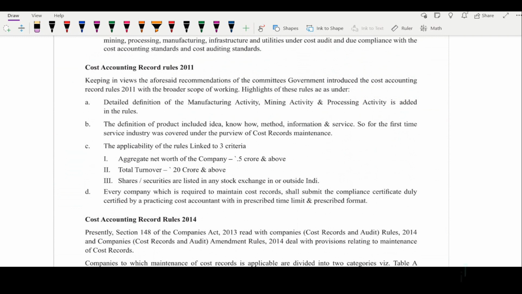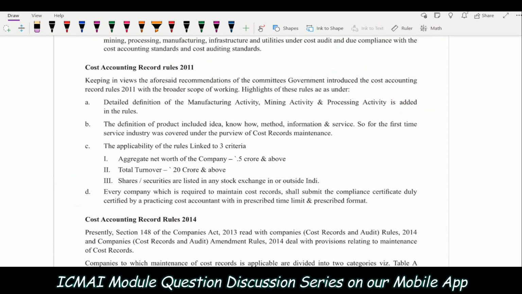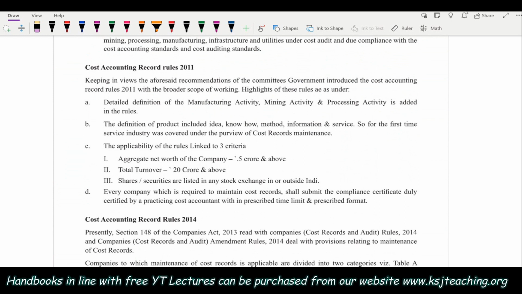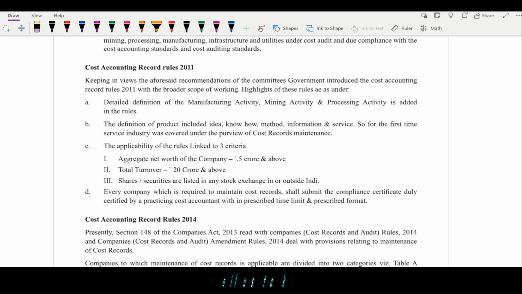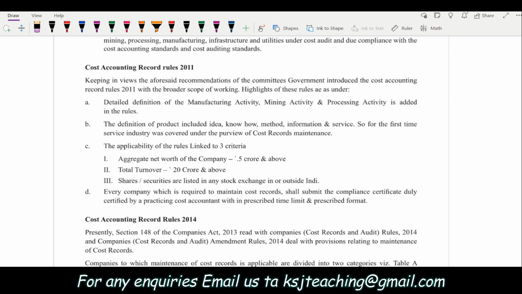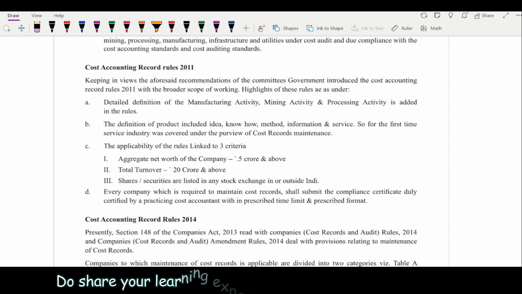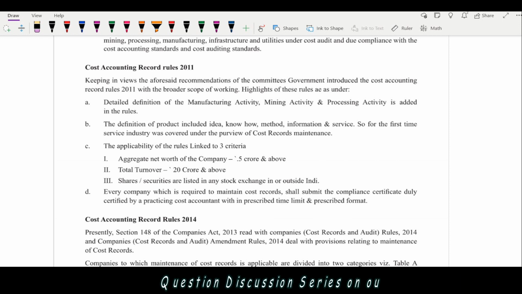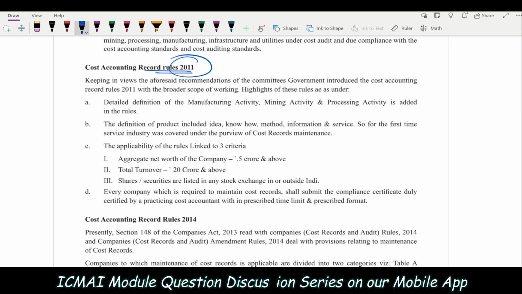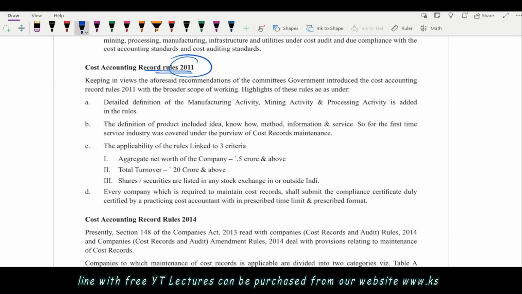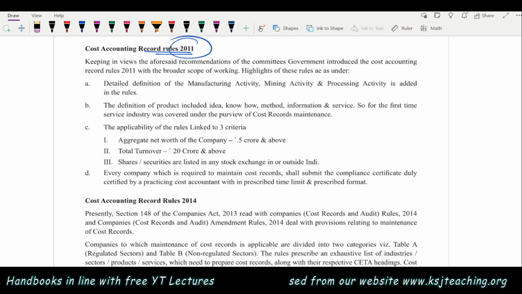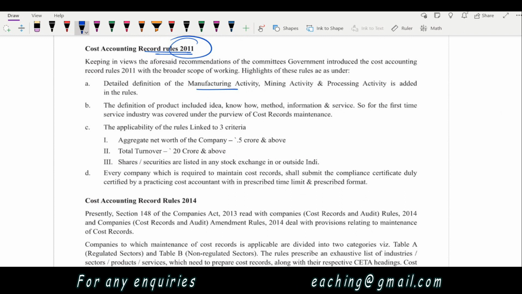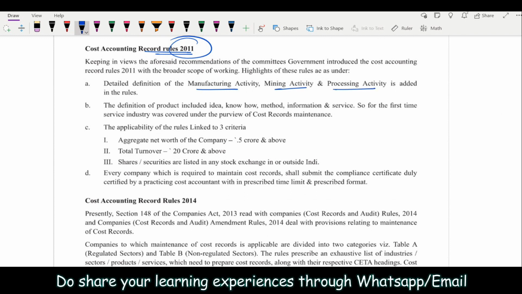Now, firstly, they identified that it is important to record the cost, right? But then it was very important that some rules should be given on how you have to record it. First, you have to record the cost. One thing is clear, but for how to record it, proper rules are given. The first set of rules given was the Cost Accounting Record Rules 2011, on how these records are to be maintained, right? Detailed definition of manufacturing, what is included, what all types of industries are included in manufacturing activity, mining activity, processing, everything was given in those rules, right?